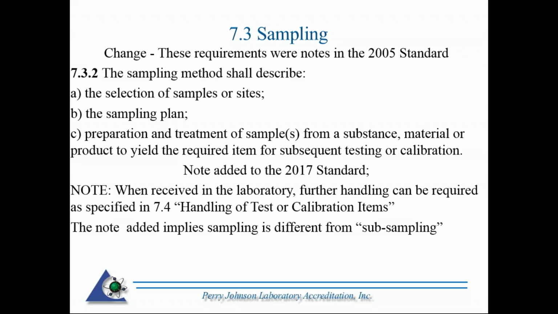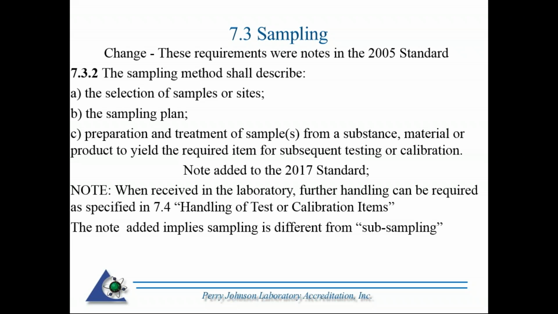Section 7.3 is sampling. The biggest change here in the 2017 standard is that these were documented in the 2005 standard, however they were notes. They were sort of FYI information presented to you in 2005. Now they're actually part of the standard, and they're written as requirements.